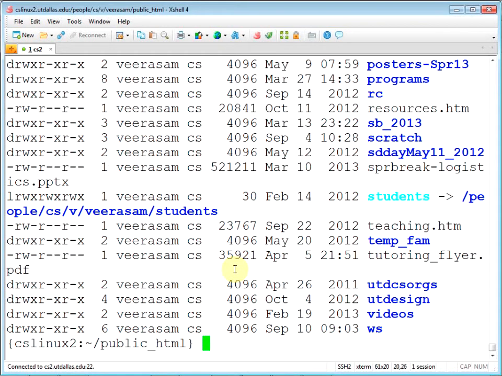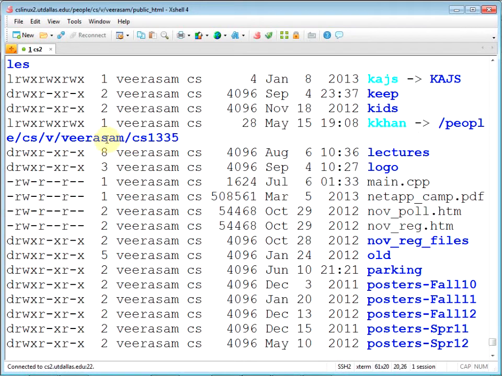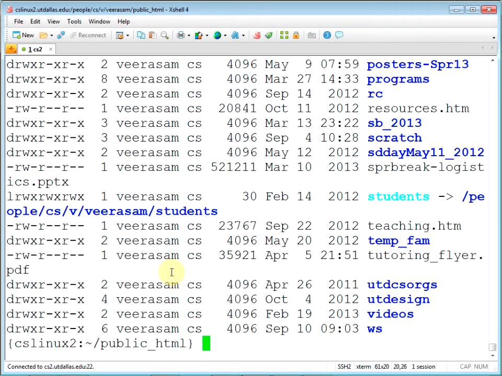Remember, it's my website, so you should have a lot of access for everybody. See, you have a bunch of directories and everything. You have read, write, execute for me, obviously. For group and others, because remember, this is through the web access, which means I need to give read access to everybody. Only then can they access. Okay?